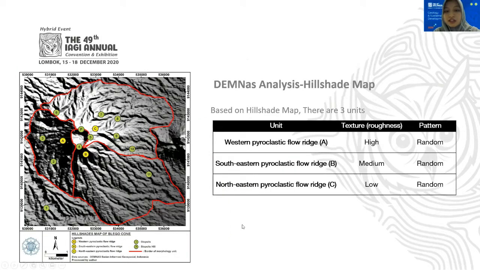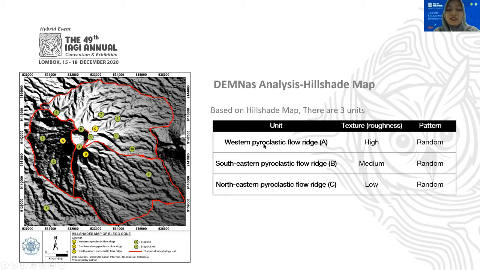After that, the DEMNAS analysis. The first one is the hillshade map. We divide the area into three units based on Brahmantio et al. in 2006. The first is the Western Pyroclastic Flow Ridge, then the Southeastern Pyroclastic Flow Ridge, and the last is the Northeastern Pyroclastic Flow Ridge.